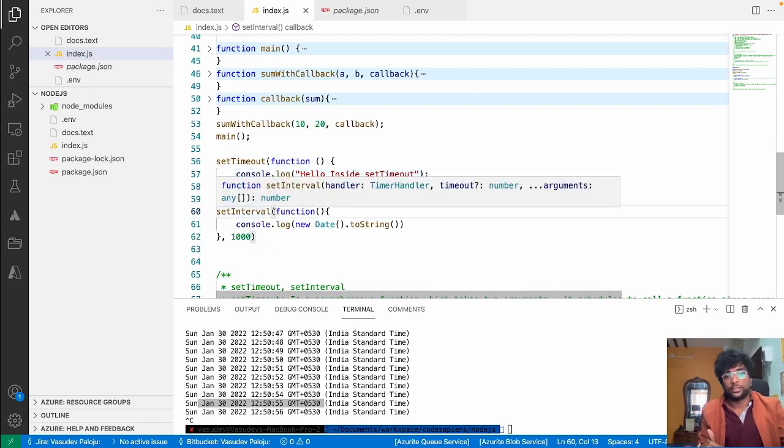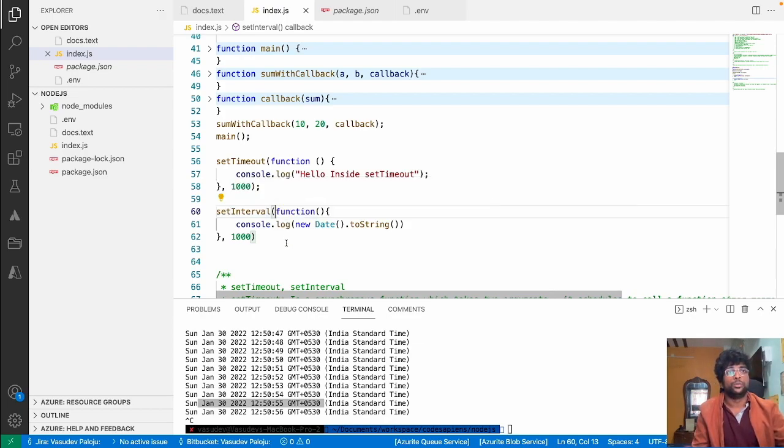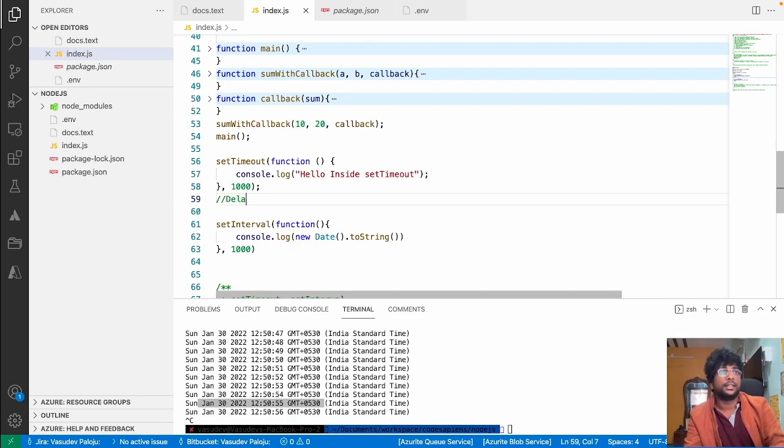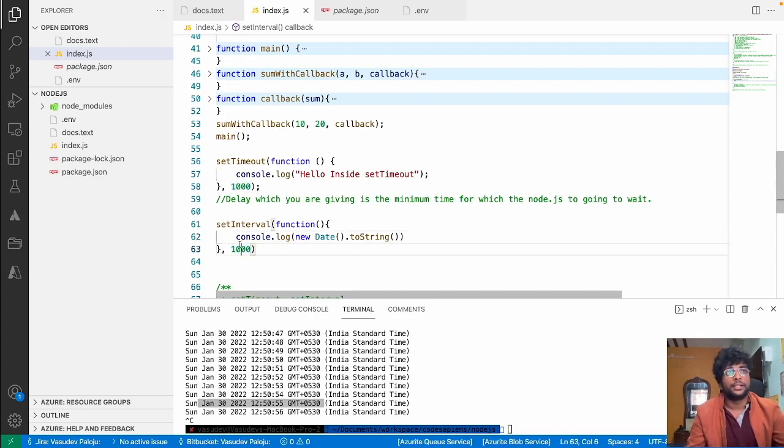And the setInterval function automatically generates the function every 1 second, and the event loop continuously pushes to that queue again and again, right? And here in setTimeout, the delay which you are giving is the minimum time for which Node.js is going to wait. So this timed delay is not the exact timed delay which Node.js is going to wait. It is the minimum time.